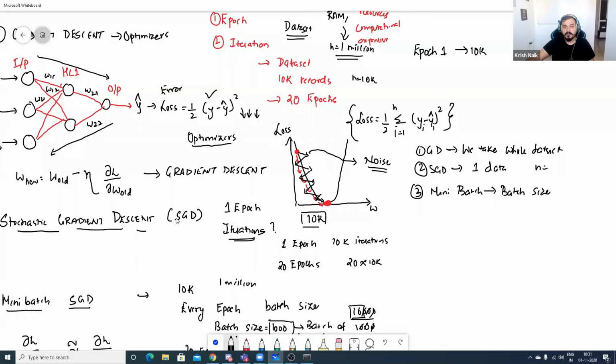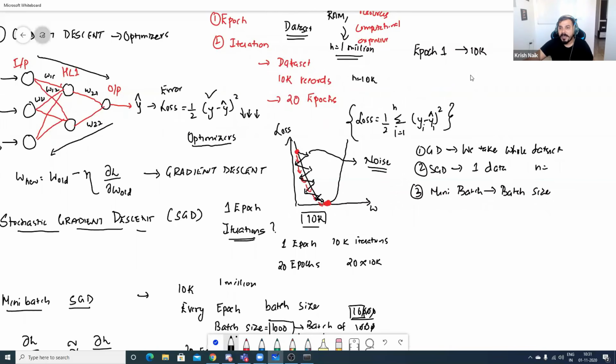So researchers thought, can we bring stochastic gradient descent? Now in stochastic gradient descent, the main aim was that inside every epoch, I will first pick up one record, do the front propagation, compute the loss, then update the weights for each and every record.